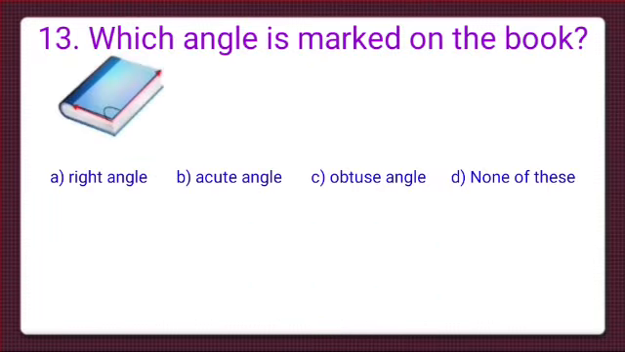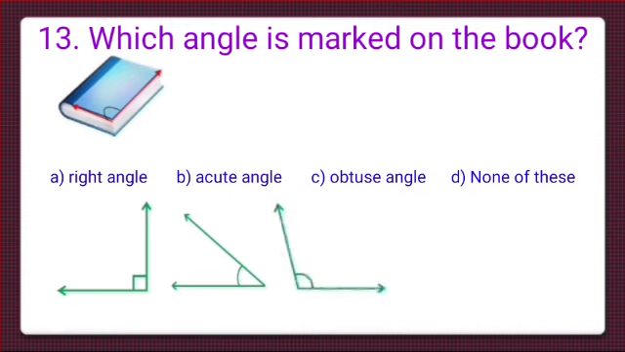Question number 13. Which angle is marked on the book? The 4 options are given and we have to choose the right option. In option A, right angle is given and that is equal to 90 degree. In option B, there is acute angle. That means the angle which is less than 90 degree. Yes, it is less than right angle. In option C, there is obtuse angle which is more than 90 degree, and option D is none of them.